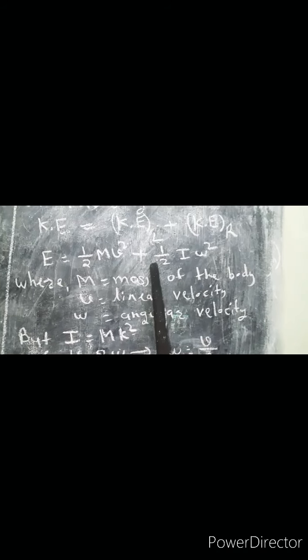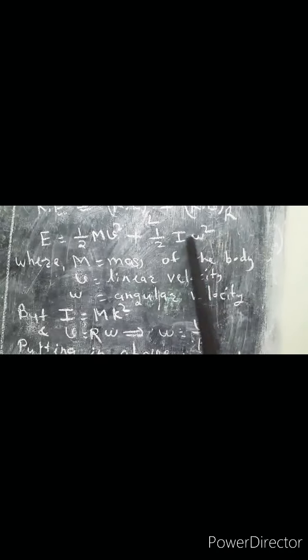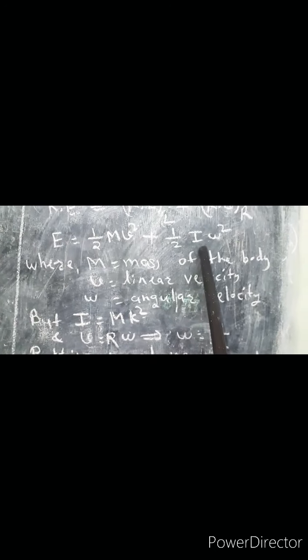We know the standard formula for kinetic energy for linear or translational motion: 1/2 mv square. This is the standard formula for kinetic energy for linear motion, plus the kinetic energy for rotational motion. We have seen this article. For a rotating body, the kinetic energy is given by 1/2 I omega square. We have seen the concept of I. I is very similar to the mass. Moment of inertia and mass are analogous quantities. 1/2 mv square plus 1/2 I omega square.